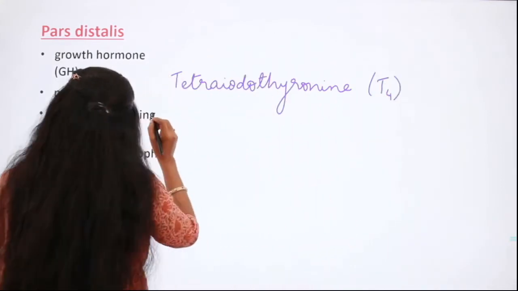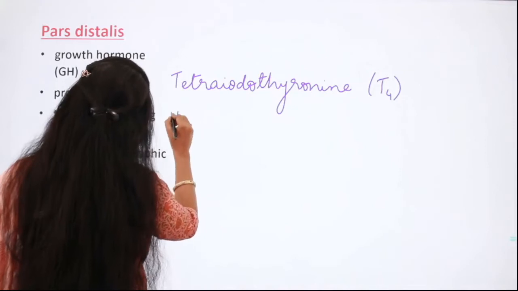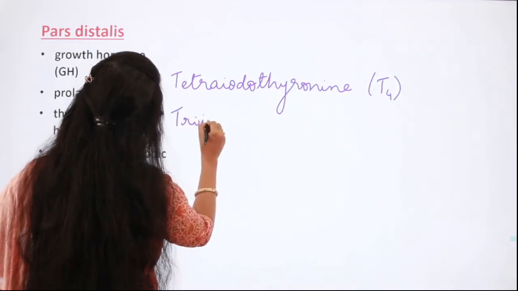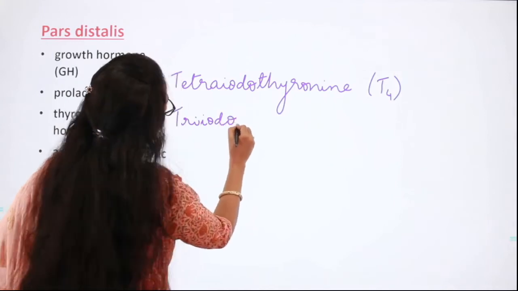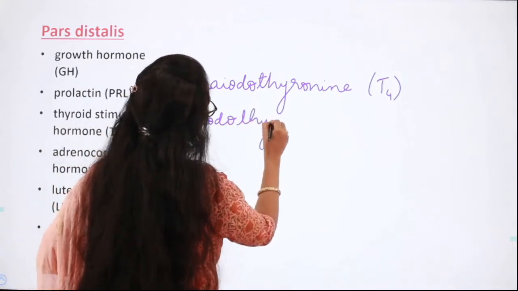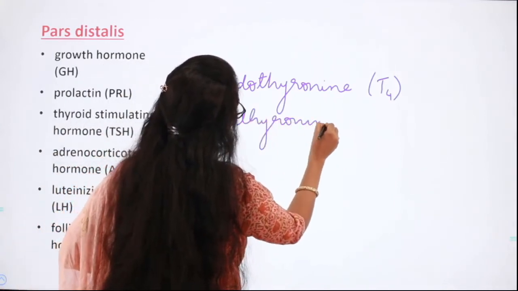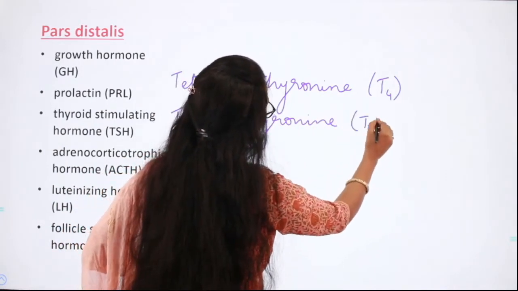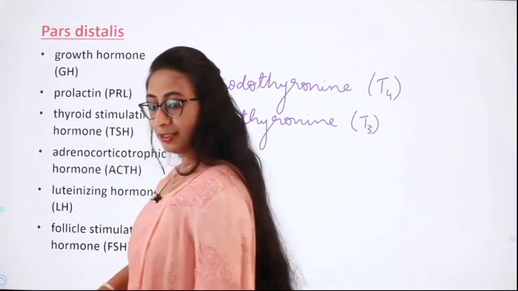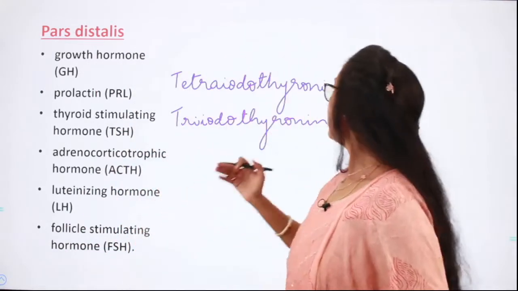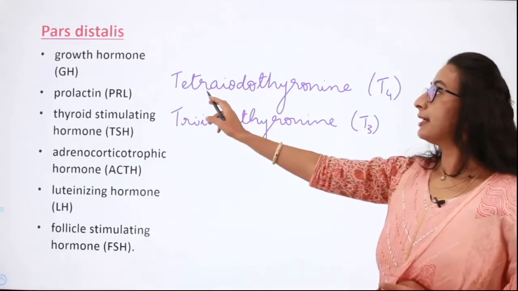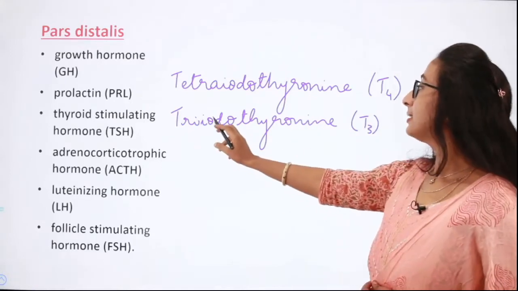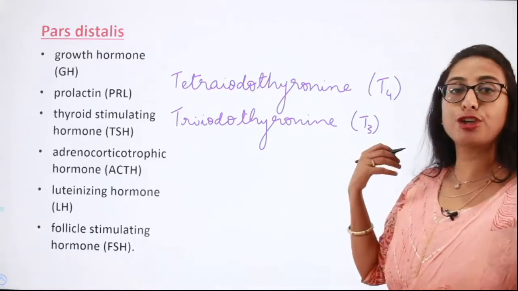And the other hormone is triiodothyronine, which is also called T3. So these two hormones, one is the T4 hormone which is called tetraiodothyronine or thyroxine, and the other one is the triiodothyronine which is also called T3.